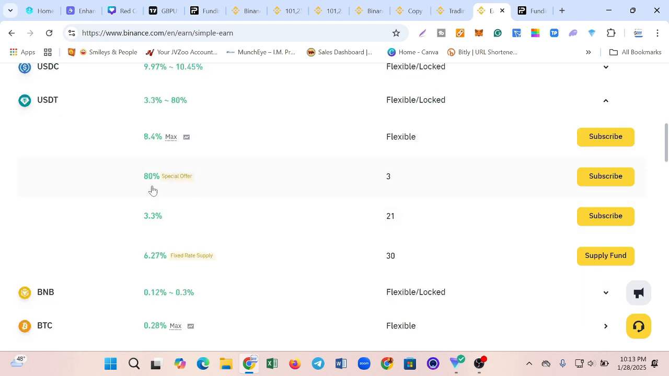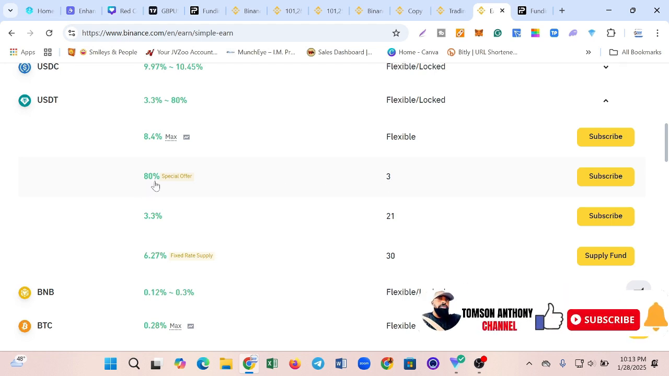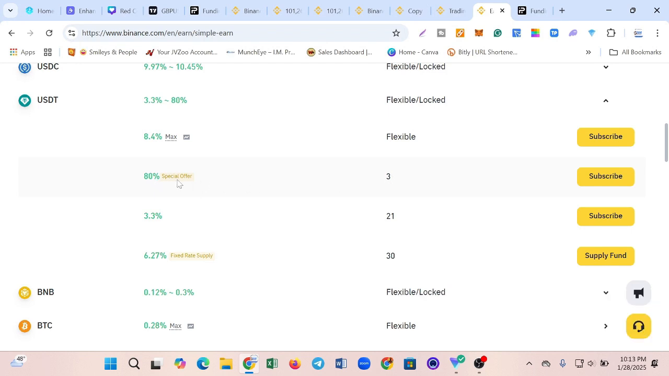Now if you check out this particular one, this one is 3 days, meaning that whatever amount of money you put in here, the fund will be locked in here for 3 good days. You can see 80%, and this is actually a special offer, which means that it's kind of rare. Also if you check out this one, this 3.3% is going to be locked for 21 days before you're able to take out your fund. So that is the difference between flexible and locked.